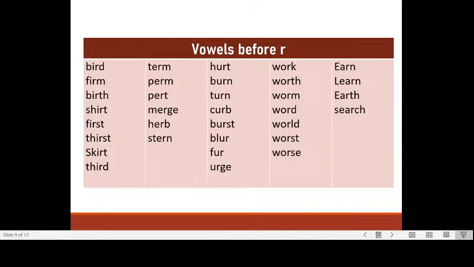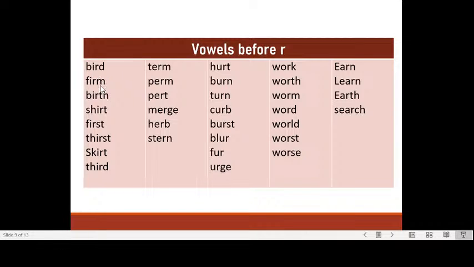Okay, now what happens if there is an R? We've seen examples of words where there is an R after the vowel. Now I have put them all together in one chart. In the first column there is an I before the R. Second one there is an E and then R, UR, WR, and even EAR.